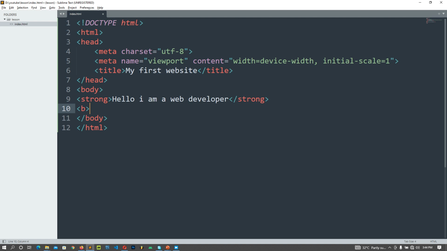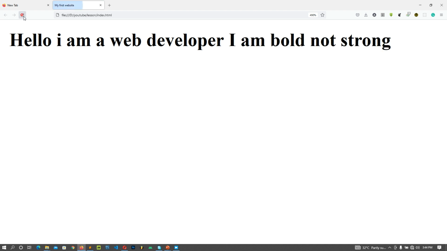Okay, let me do this. I am bold, not strong. For me, I'm actually strong. I'm only saying I'm bold, not strong here, so don't think I'm not strong. If I refresh now, you can see they are the same. They look the same. They might be different tags, but they do the same thing.